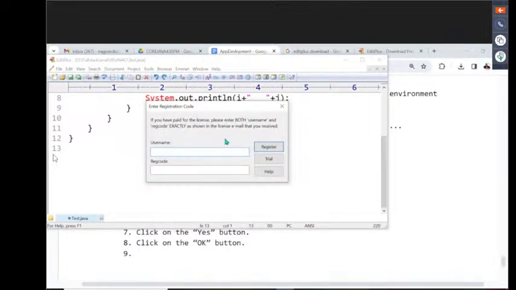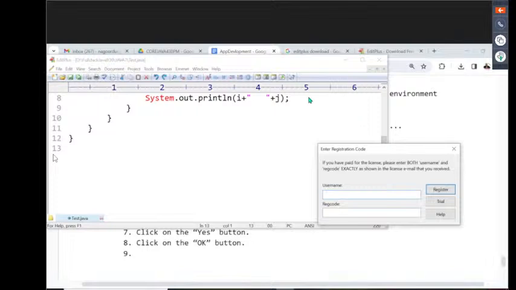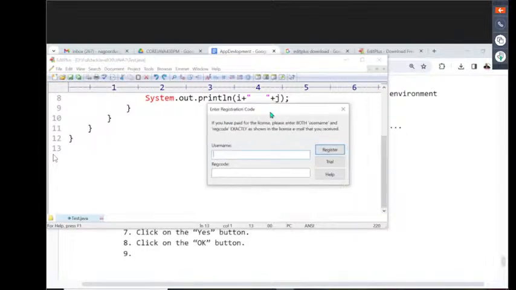Now here we are getting edit plus. Observe carefully. Now what is this edit plus asking? It is asking to enter registration code. Got it or not? That means edit plus is not like open source, it's not like freeware. It's a licensed one only. But they are able to provide a 1 month trial.